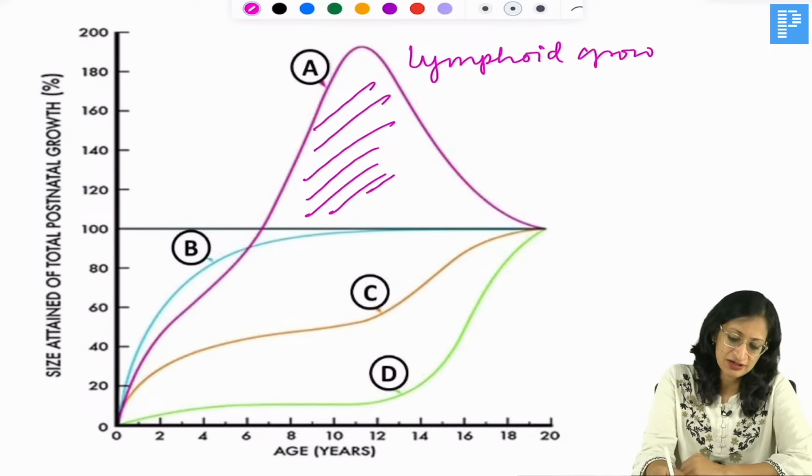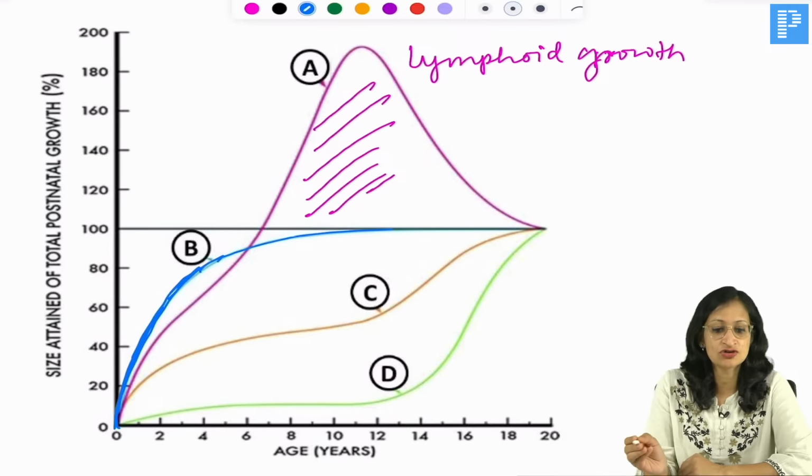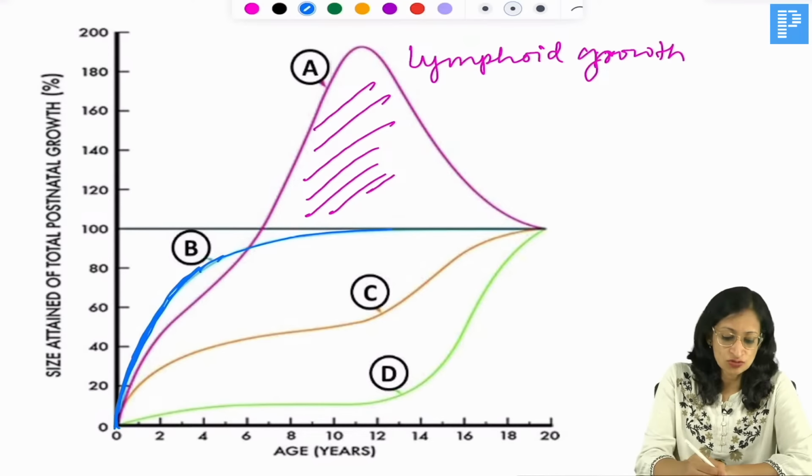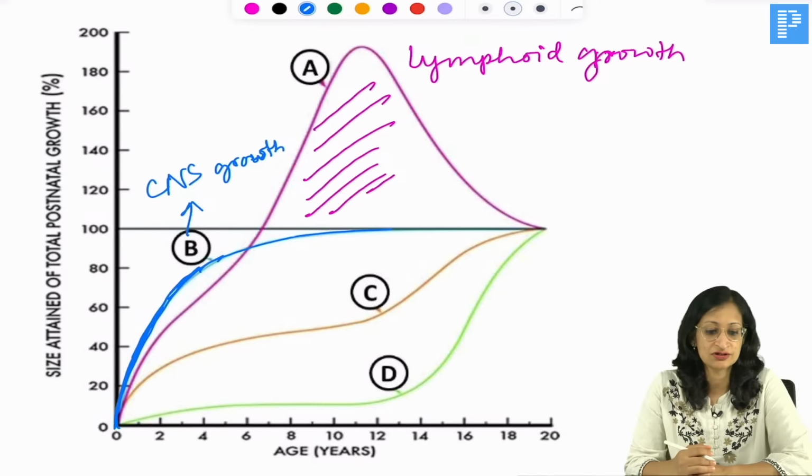What is B representing? The growth curve B, what is it representing? It is showing that maximum growth is happening in the first 2 years of life. Thereafter, not much growth is happening. So B is representing the CNS growth. We know maximum brain development happens in the first 1 to 2 years. So B is representing the CNS or brain growth.